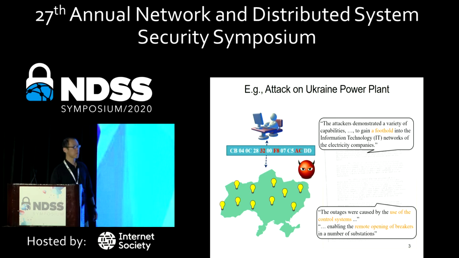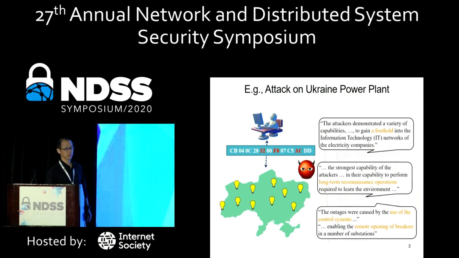However, the strongest capability the attacker has is to perform long-term reconnaissance, in this case more than 6 months. This not only allows the attackers to introduce the outage, but also to specify which area they want the outage to happen in.